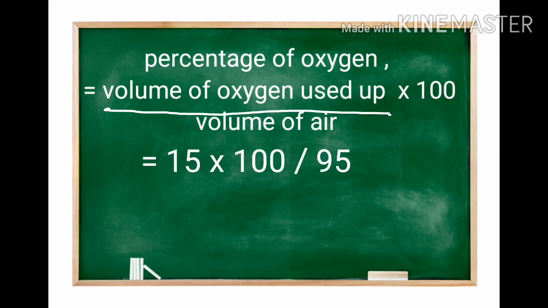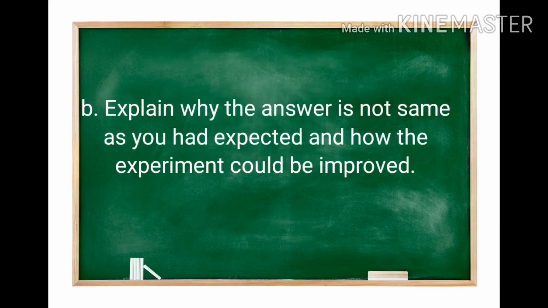Volume of oxygen used up, we found before, is 15 cm³. Volume of air is 95 cm³. By substituting these values, we got the percentage as 15.8%. We know the actual amount of oxygen is 21%, but in this experiment he got 15.8% only.